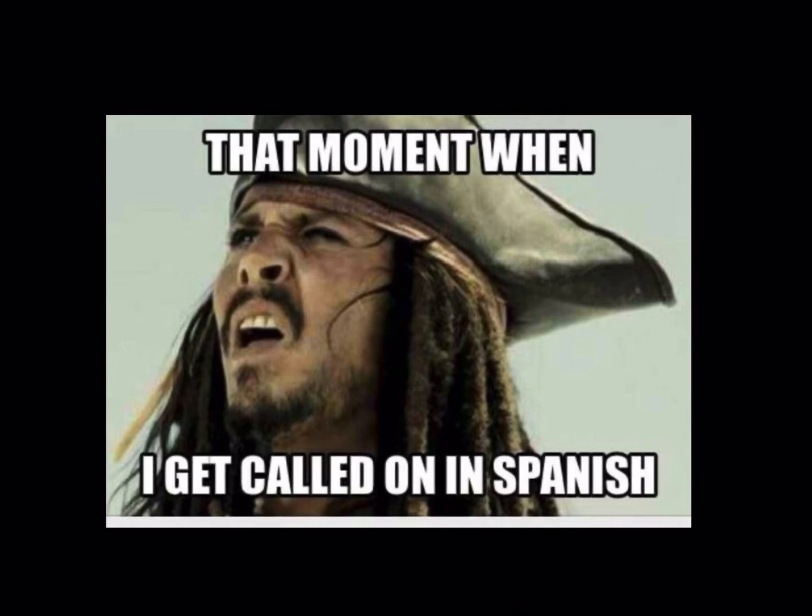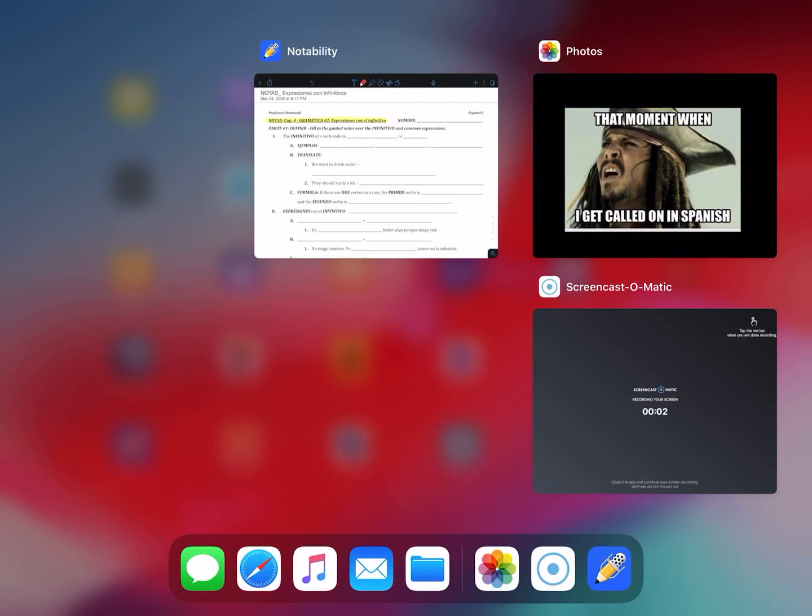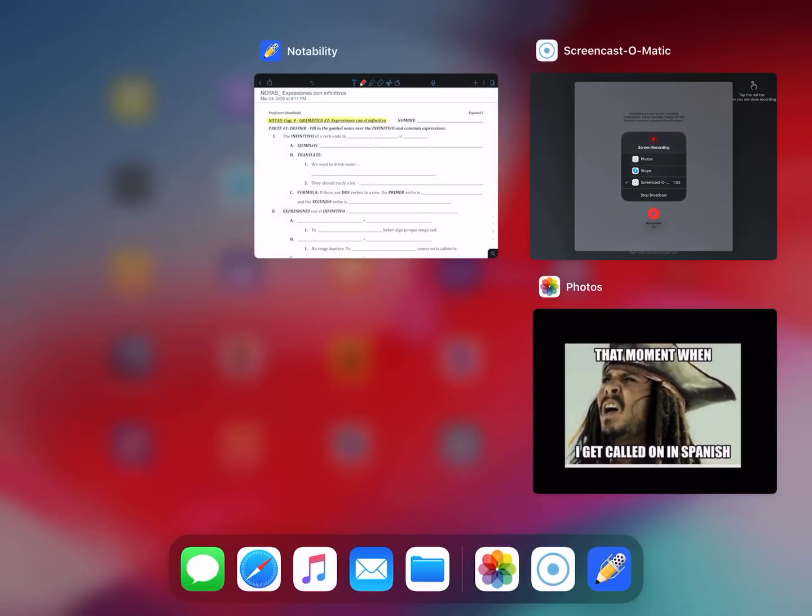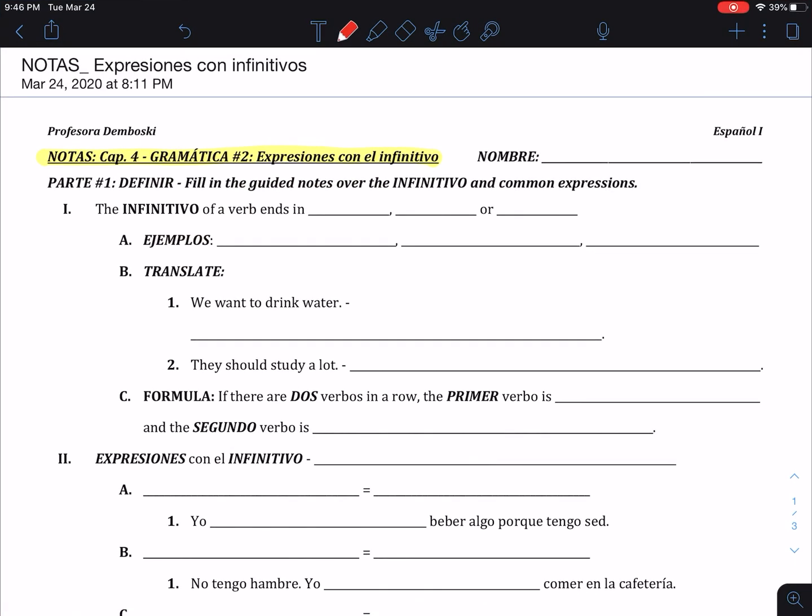Chicos, hoy vamos a repasar las notas. We're going to go ahead and do the notes together. So hopefully you saw on the Google Classroom, I posted for you the guided notes that we would normally do in class. You can complete these notes one of three ways. If you have a printer, go ahead and print them and do them by hand. If you don't have a printer or don't want to print them, you can write them in your notebook, or you could just make a copy of this document and type directly on it as we go. Either way, follow the video and fill it in.